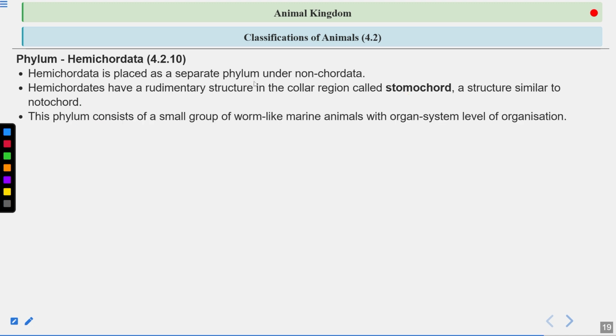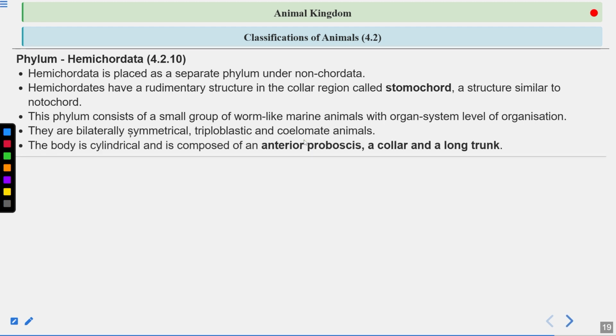This phylum consists of a small group of worm-like marine animals with organ system level of organization. They are bilaterally symmetrical, triploblastic and coelomate animals. Remember this, the coelomate animals have a true coelom. The body is cylindrical and is composed of an anterior proboscis, a collar and a long trunk.